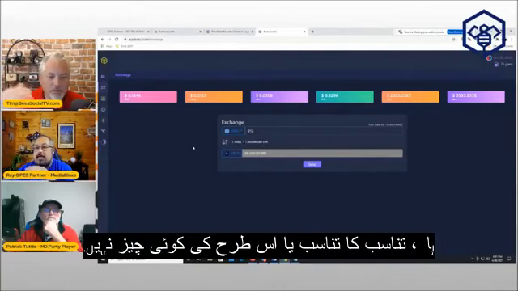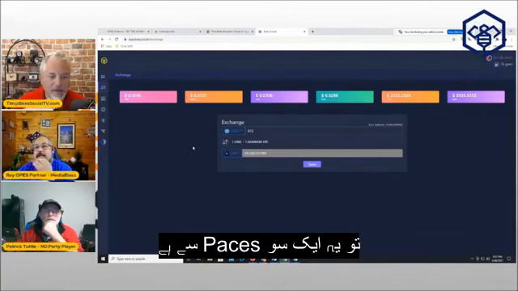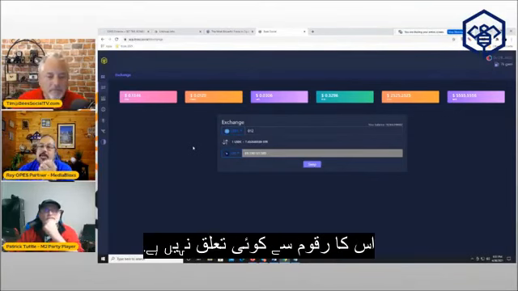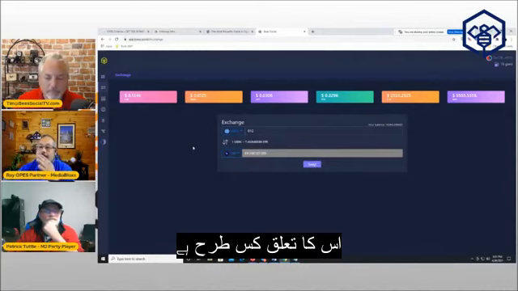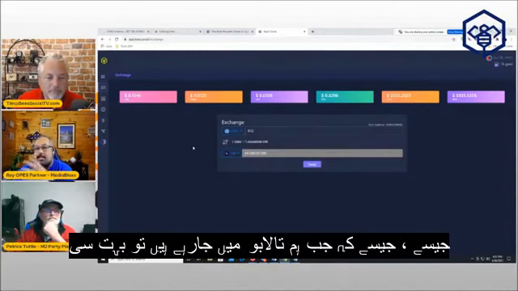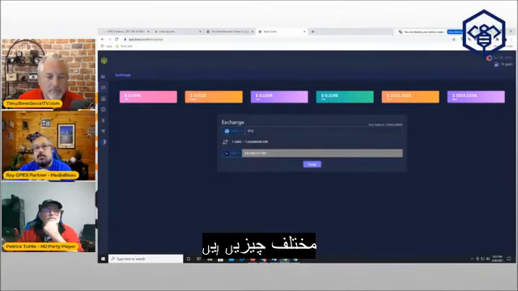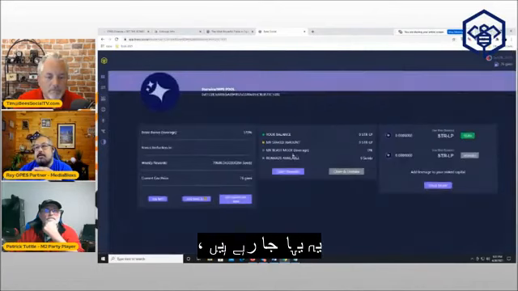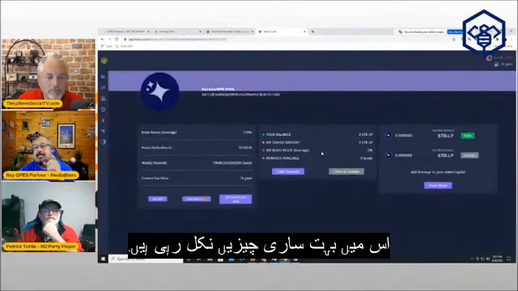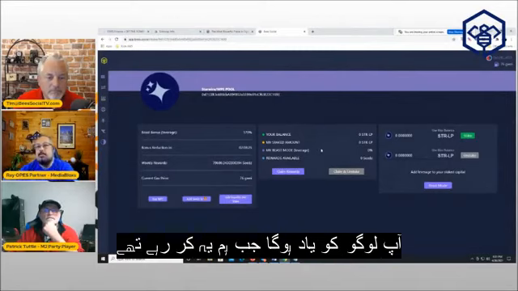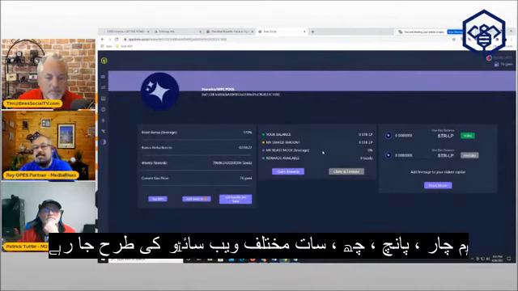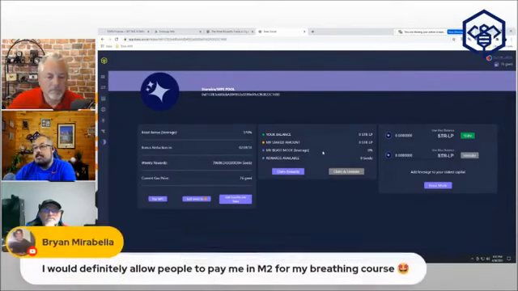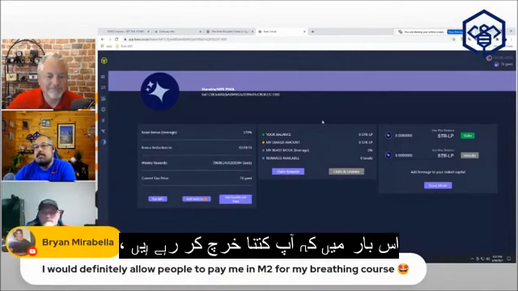Yes, there's no ratio or proportion or anything like that. So the guy who pays 100 pays the same amount as the guy who buys 100,000 more. That's exactly right. It has nothing to do with the amount. It has to do with how difficult the transaction is. There's a lot of different things. When we were going into pools, when we were doing this for these hives, this was different. These going into here is quite different. You guys remember when we were doing this before? We were going to like 4, 5, 6, 7 different websites. That's how difficult the transaction is. So that's what you're paying, not how much you're spending, right?